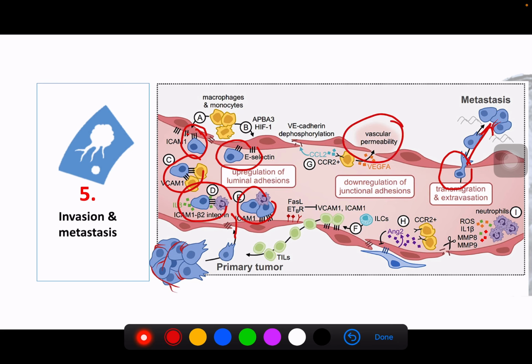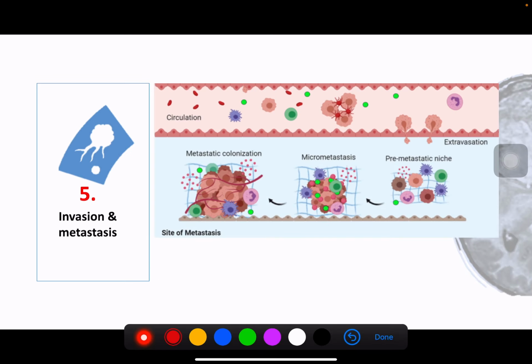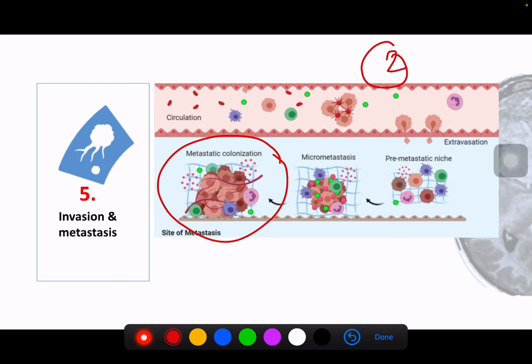Okay, and vascular permeability also occurs in the distant area of the metastasis. This is important because when the tumor cells arrive at organ number 2, it does not directly cause a tumor. What does it cause? It causes a pre-metastatic niche, meaning that there are tumor cells together with other stromal tissue cells.